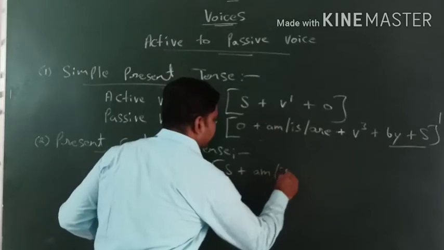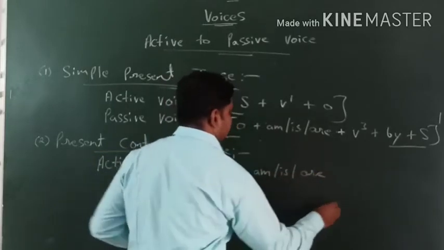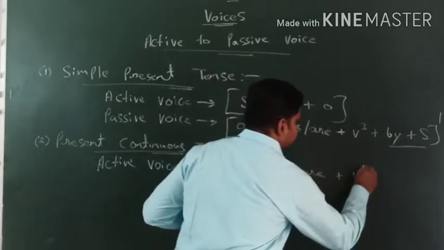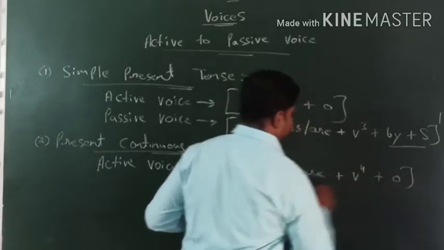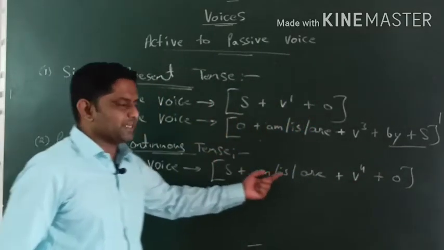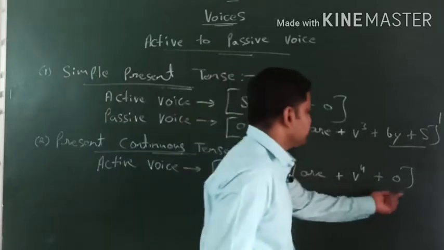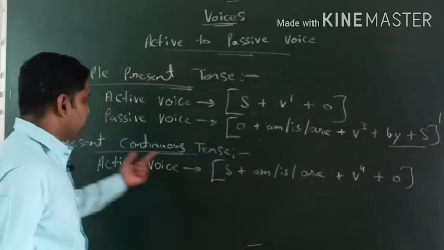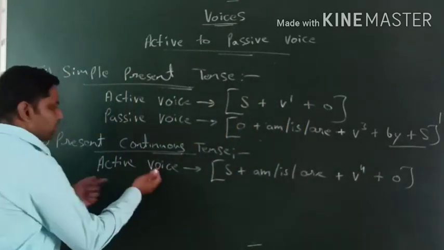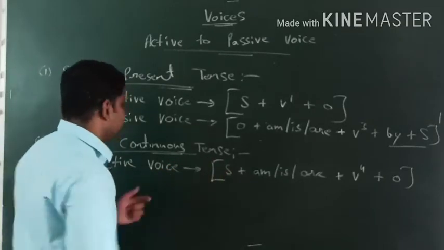am is are plus V4 plus object. Now this is the formula: subject plus am is are plus V4 plus object. This is the formula for present continuous tense. In active voice exactly the same thing would be happening.